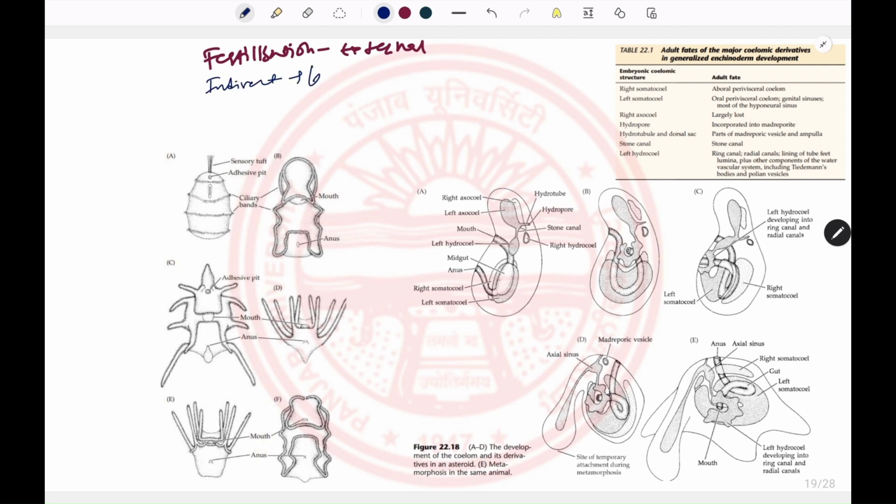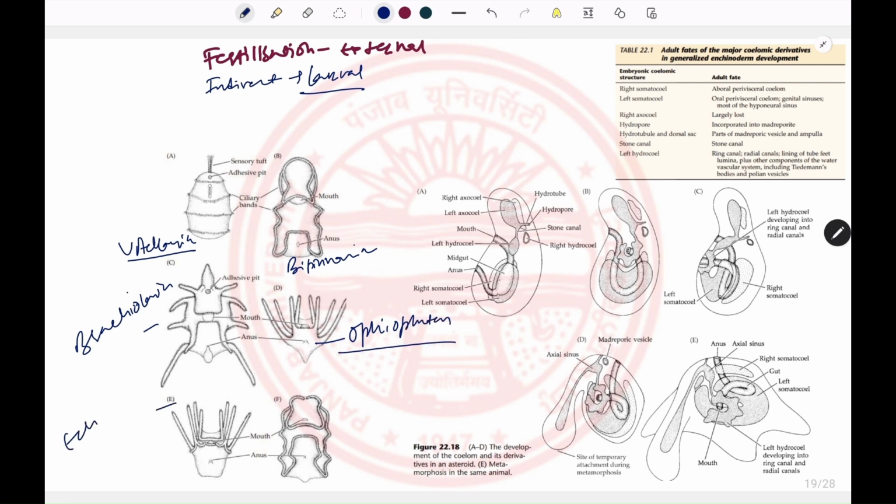So there must be larval forms between the egg and the adult. Those include the Doliolaria larva of the Crinoidea, the Bipinnaria larva of starfish, the Brachiolaria larva, again of the starfish, the Ophiopluteus larva of the brittle star, the Echinopluteus larva of Echinus, and the Auricularia larva of the sea cucumbers.